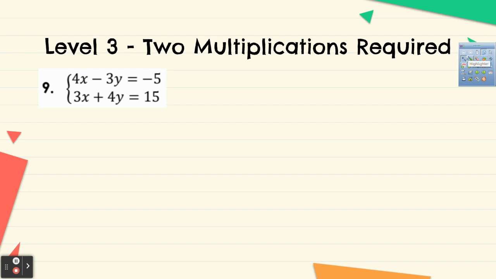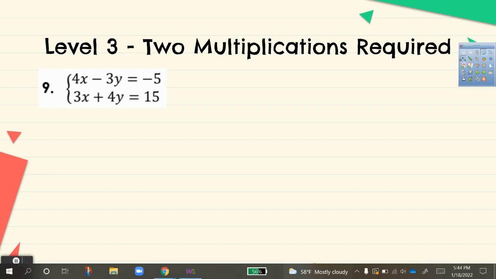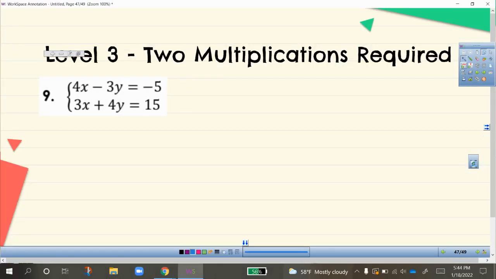So let's go ahead and start with one. In this case, you can eliminate whichever one you want. I'm just going to eliminate the y's here because I haven't eliminated y's. So I'm just going to do it that way, but you can do whichever one you want. So first of all, I'm going to write the multiples of 3. Actually, it's better here to eliminate y's because the signs are already different.